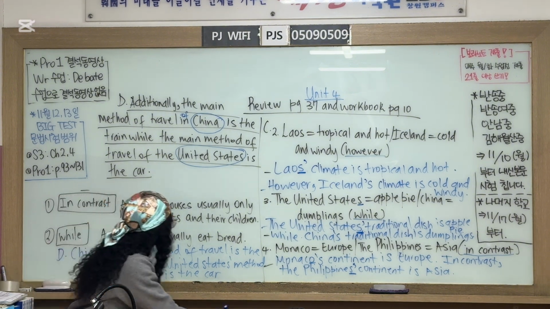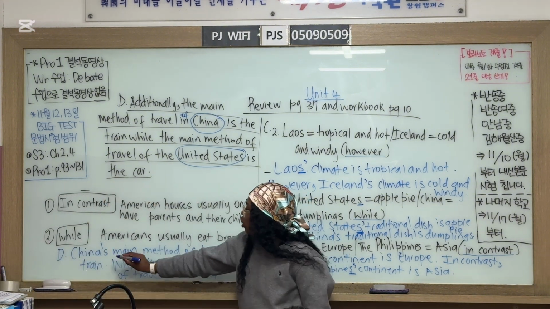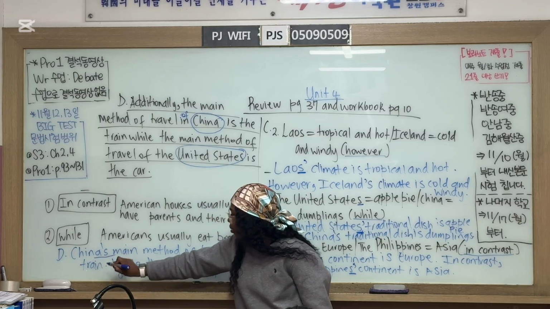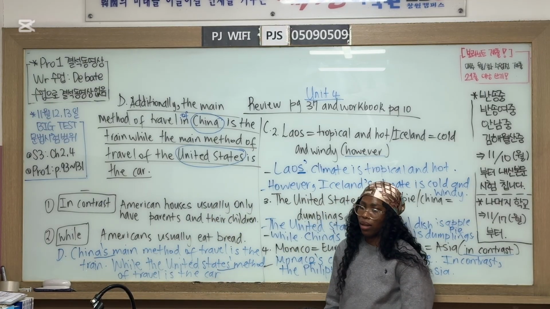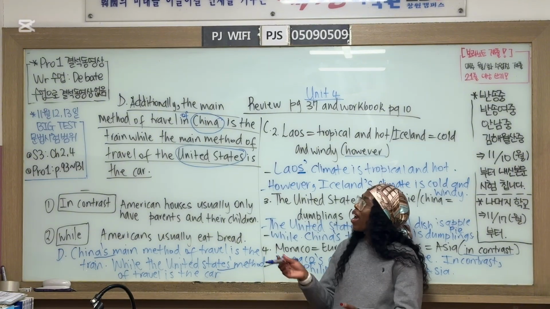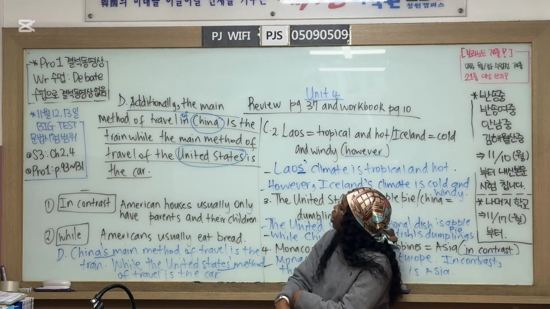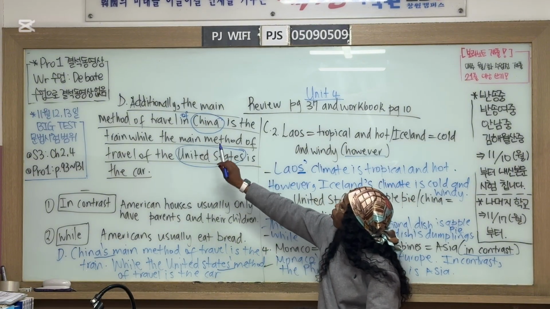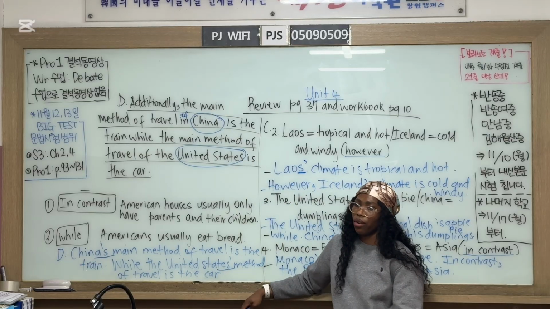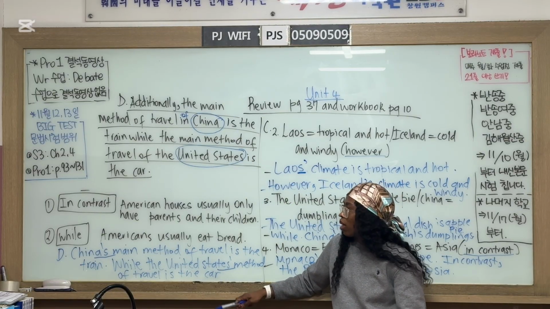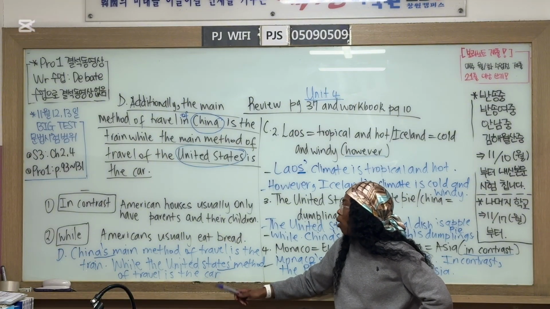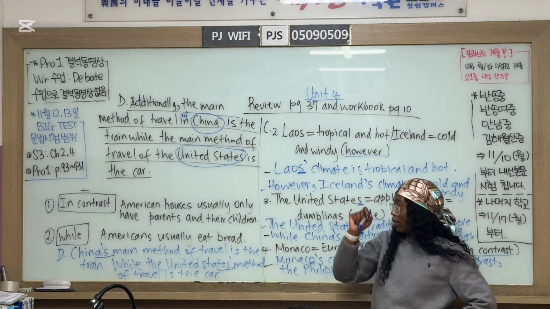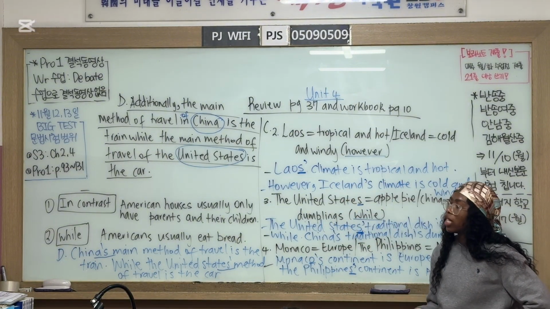Okay, do you guys understand? China's United States method. Okay, so we have to write it the other way around and start from the main method, or start with China. So China's main method of travel is the train, while the United States method of travel is the car.